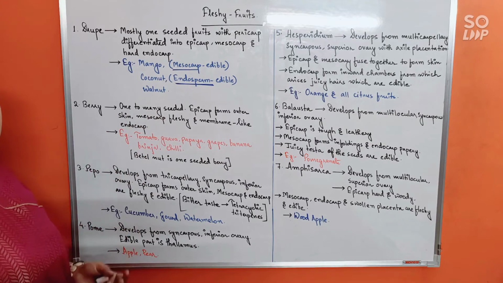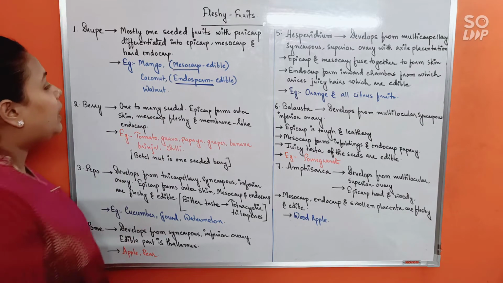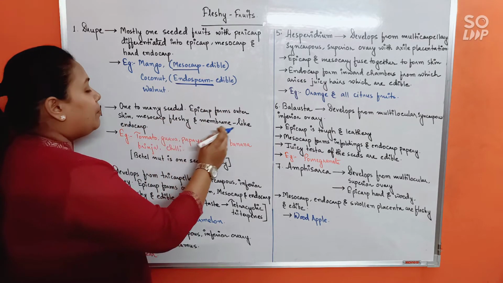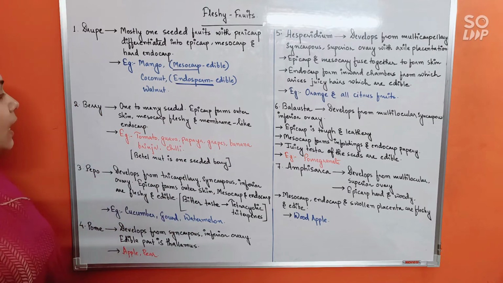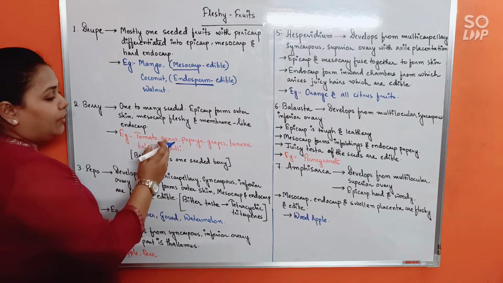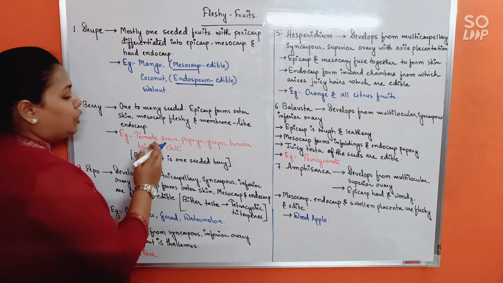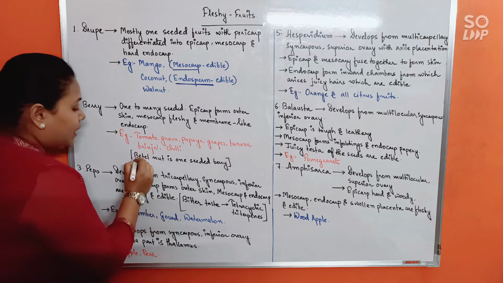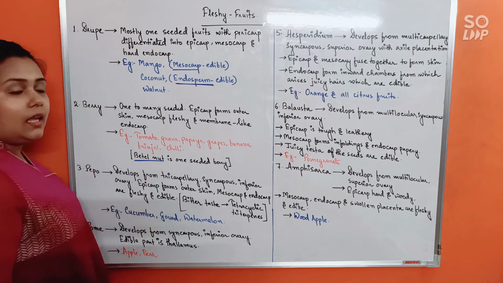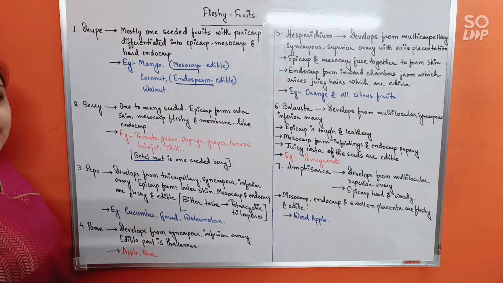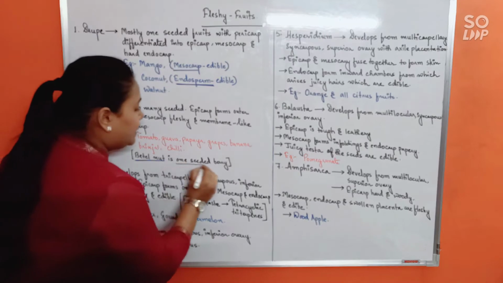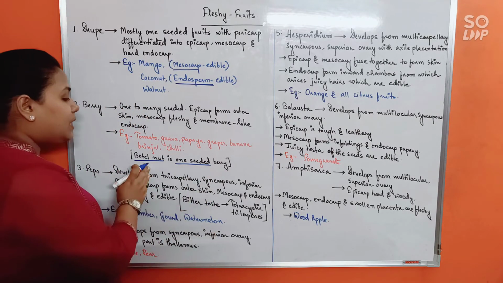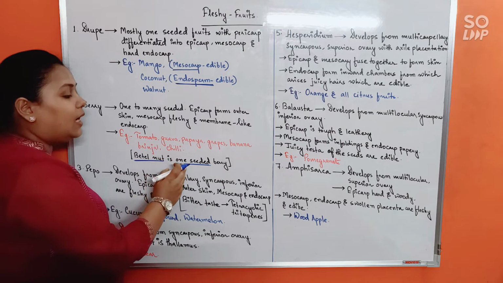So berries are mostly known for multiple seeds. Okay. Epicarp forms outer skin, mesocarp is fleshy, whereas there is a membrane like endocarp present. Examples are tomato, guava, papaya, grapes, banana, brinjal and chili. Examples are very, very important. Okay. And one exception is there, that's betel nut. Betel nut is also a berry. Why it's an exception? That's because it is one-seeded. Berries are mostly possessing multiple seeds, isn't it? But betel nut is an exception for possessing a single seed.